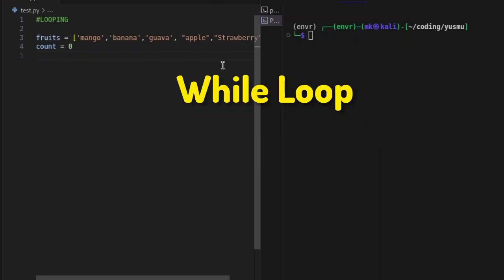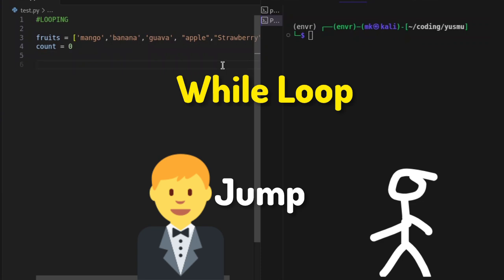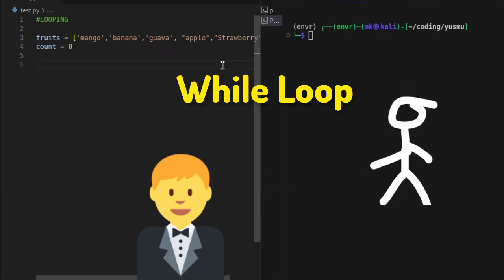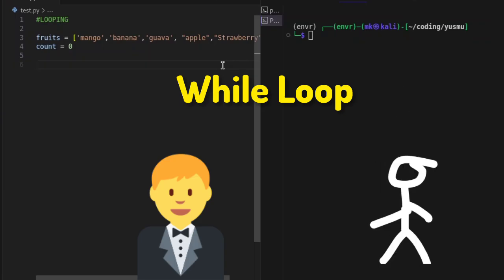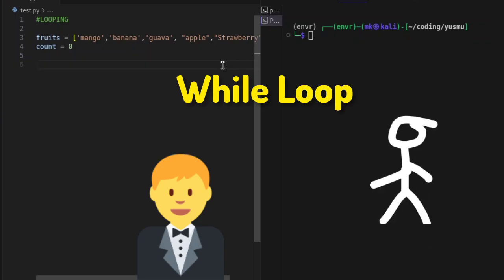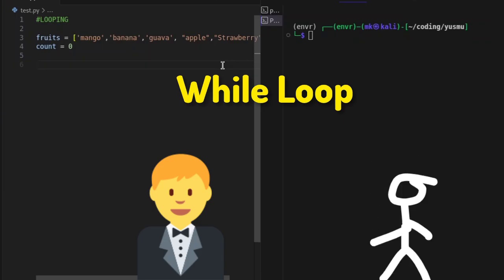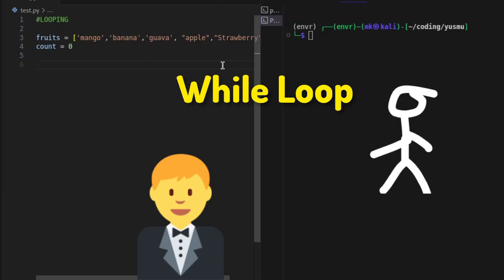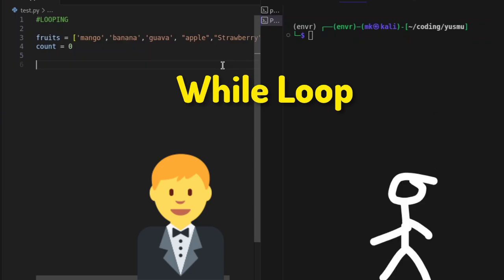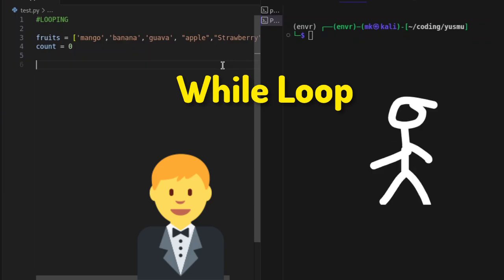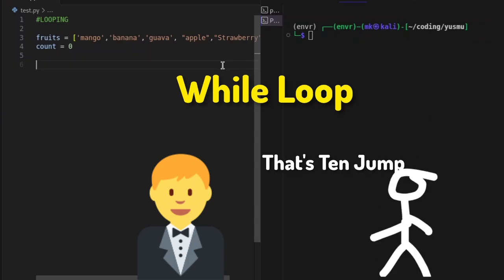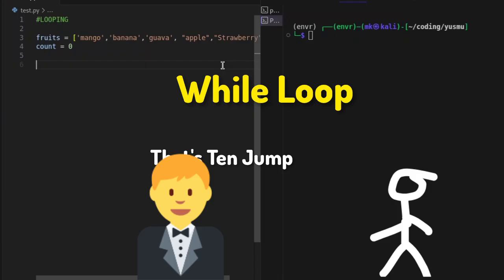While loop is a condition-based loop. Imagine you ask your kid to keep jumping until it jumps 10 times. You see? So now you give it a condition: keep jumping until you jump 10 times. So when your kid is jumping, it's going to count, and when I reach 10, I'm going to stop. So when your kid reaches 10 jumps, then it's going to stop. It's the same thing with while loop.